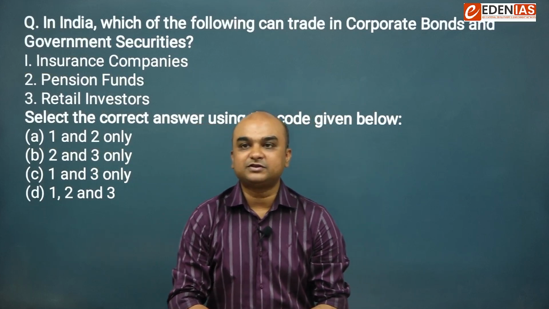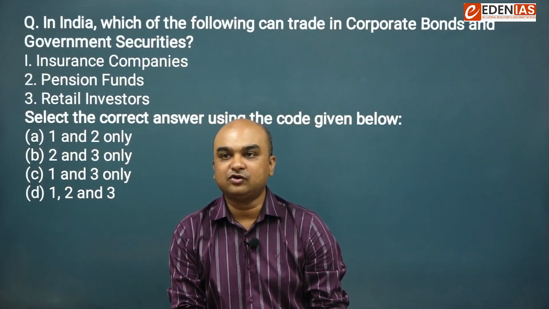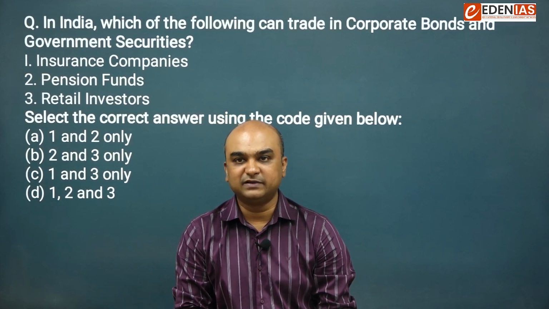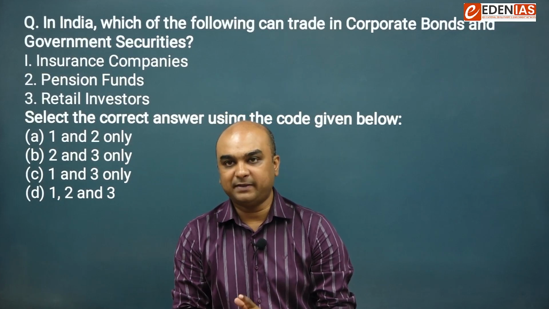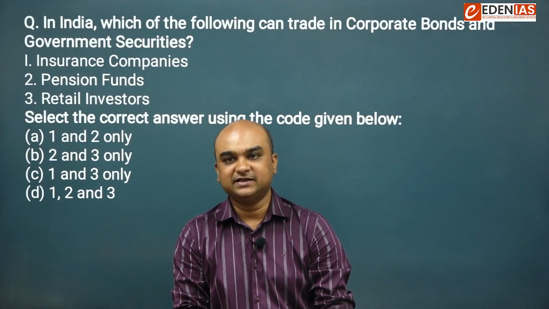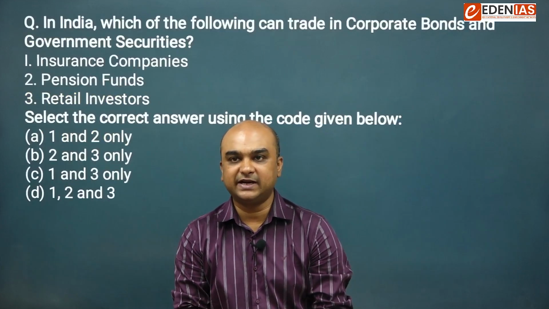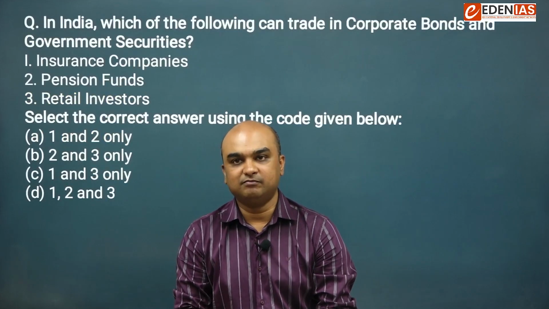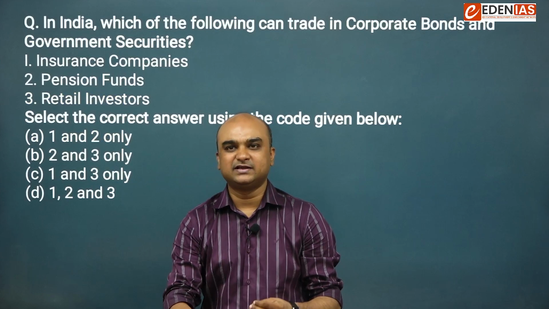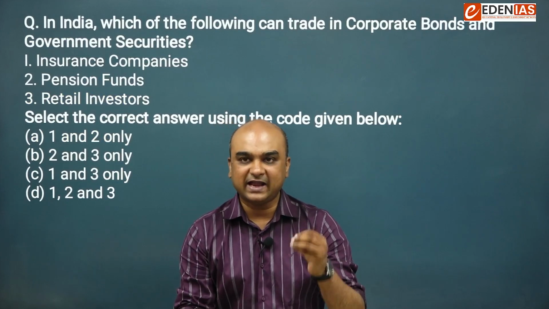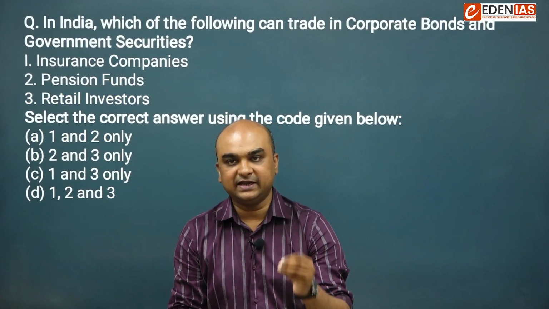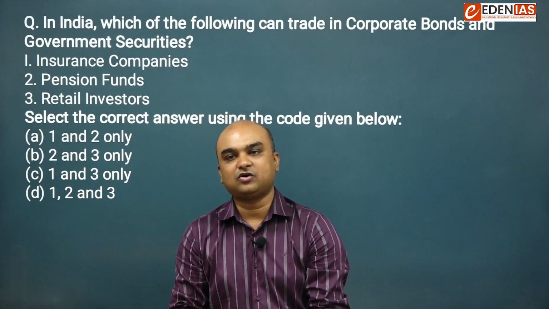In India, which of the following can trade in corporate bonds and government security? Insurance companies, pension funds, retail investors. The right answer is all of them. All of them can trade in corporate bonds. It means insurance companies, pension funds and individual retail investors all can invest in corporate bonds.